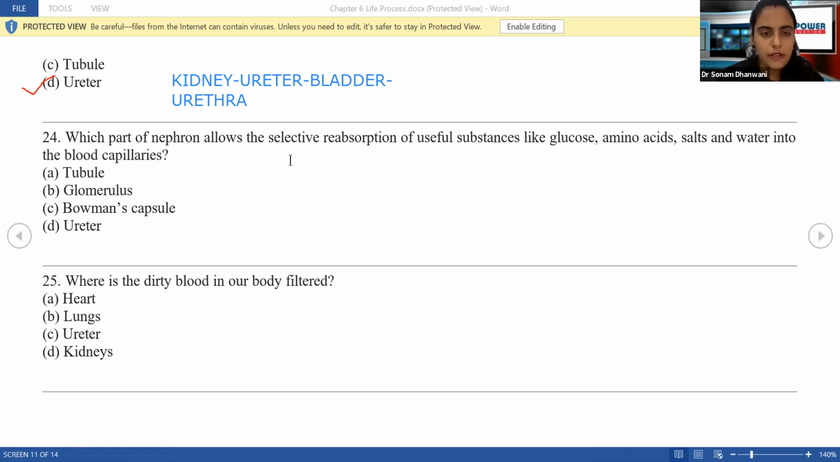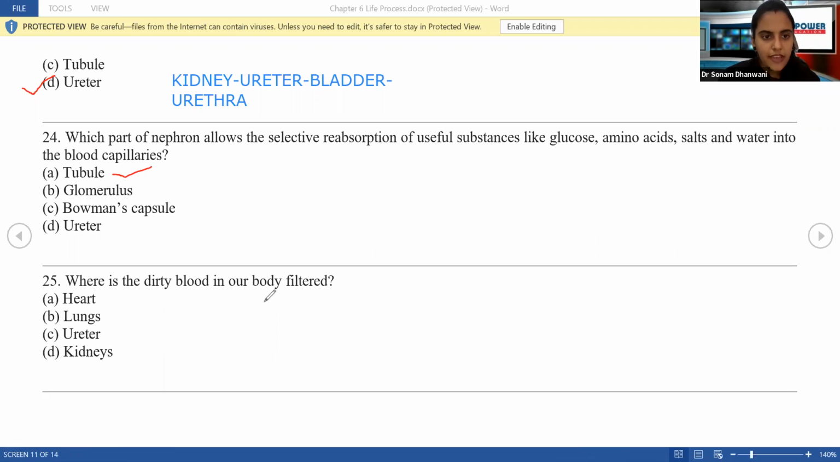Which part of the nephron allows the selective reabsorption of useful substances like blood glucose, amino acids, and water into the blood capillaries? What is a nephron firstly? Nephron is the basic unit or functional unit of the excretory system, correct? So what is the answer? Which part of the nephron allows selective reabsorption? Yes, correct, it is the tubule. It is the tubule which allows the selective reabsorption.